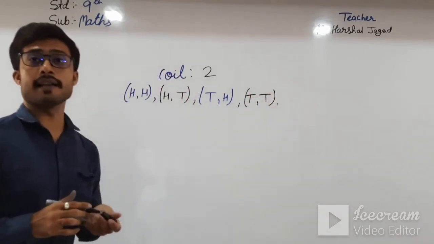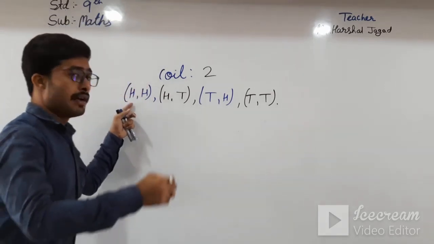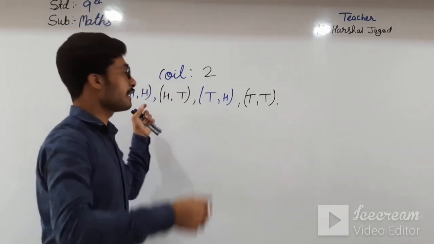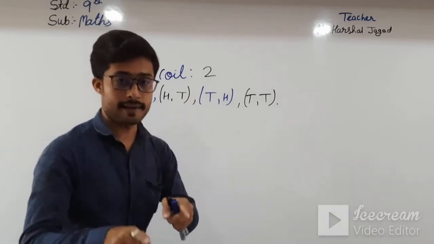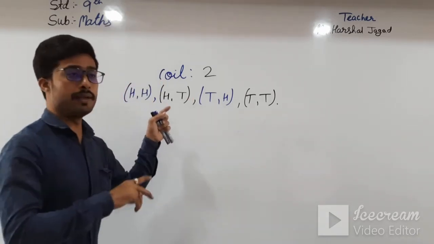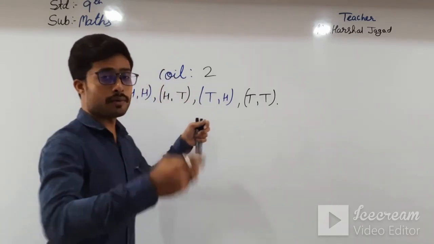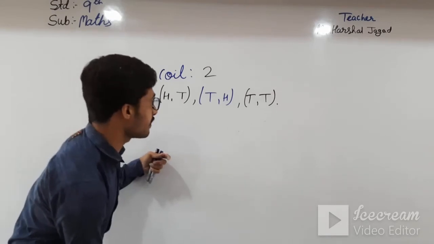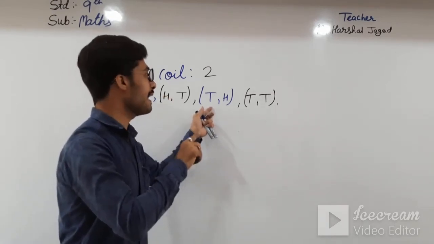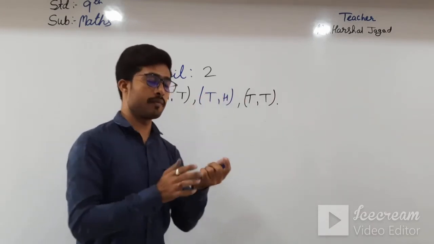So these are the outcomes for two coins. If I toss once, both coins can be head; if I toss another time, it is head and tail; and if I throw a third time, it can be one head and one tail, and both tail. So these are the probabilities.